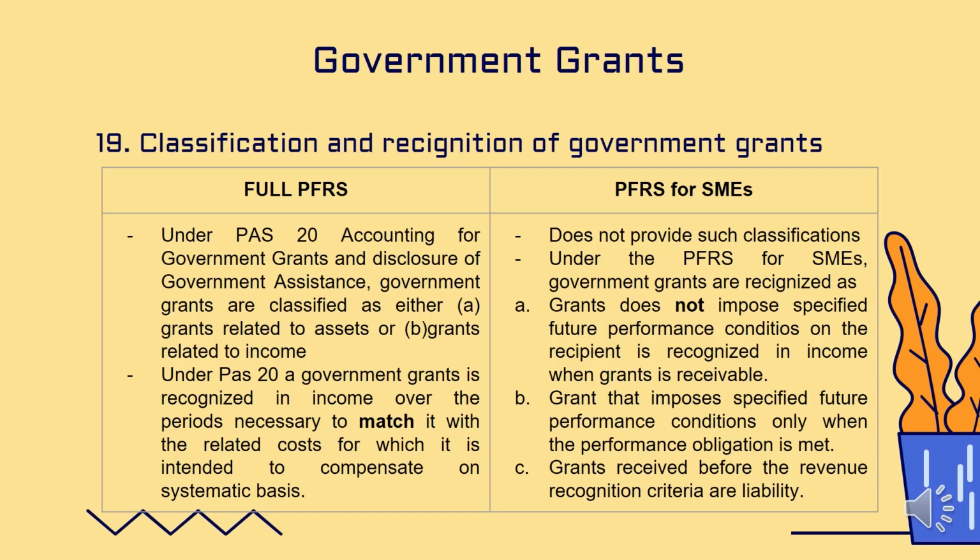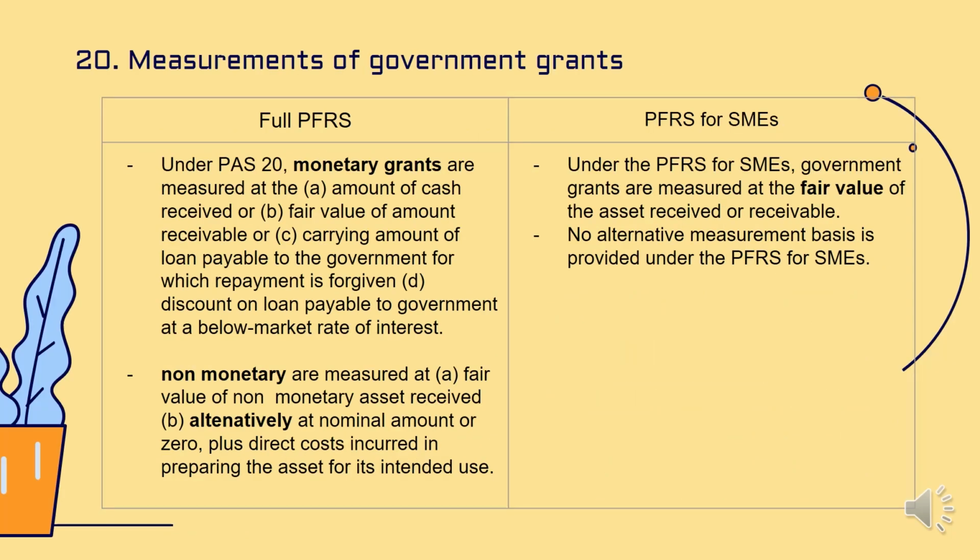Under PAS 20 on measurement of grants according sa PFRS, ang monetary grants ay sinusukat based sa amount na na-receive na cash, fair value ng receivable amount, carrying amount kung loan given by the government, at discount based naman kung below market rate ang grant. Kung non-monetary naman ay sa fair value ng non-monetary asset at nominal amount plus direct cost para sa asset. Habang sa PFRS for SME ay ang government grant ay minimeasure lang sa fair value ng asset received or receivable lang. No other alternatives unlike full PFRS.